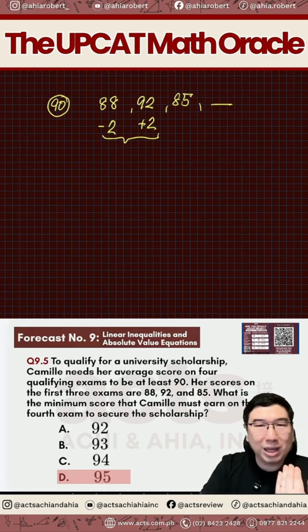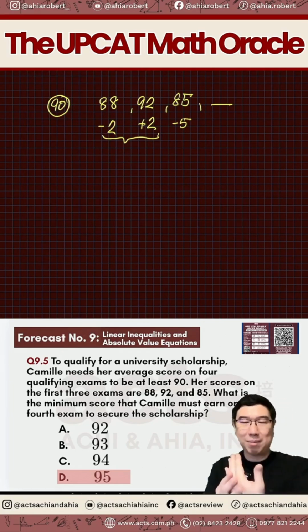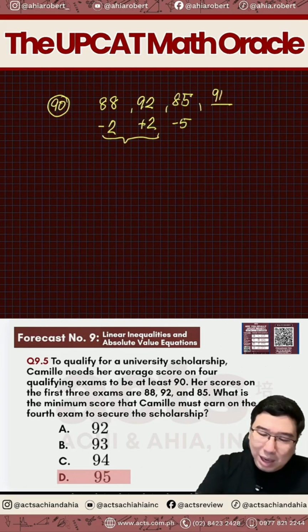Now, we move on to the third, 85. Ilan naman ang kulang natin ngayon? Kulang tayo ngayon ng how many? We now lack 5 points, di ba? Kung kulang ka ng 5 points, ano dapat na mangyari ngayon? Edi, kailangan mo bawiin doon sa last exam mo. So, therefore, it has to be 90 plus 5, which is 95.